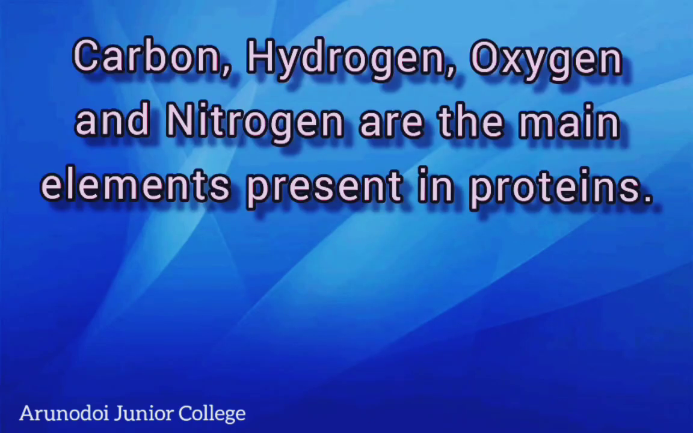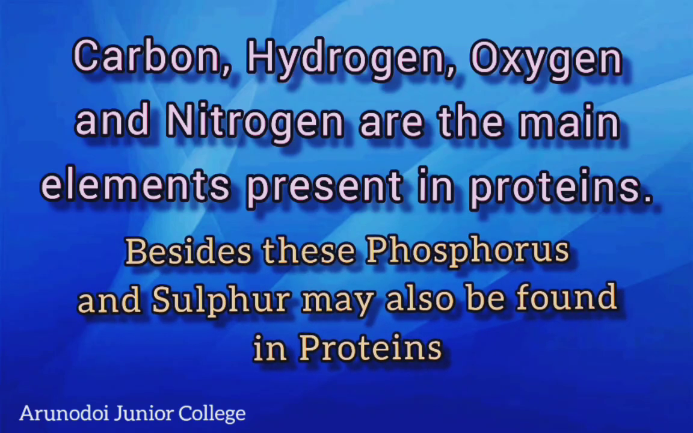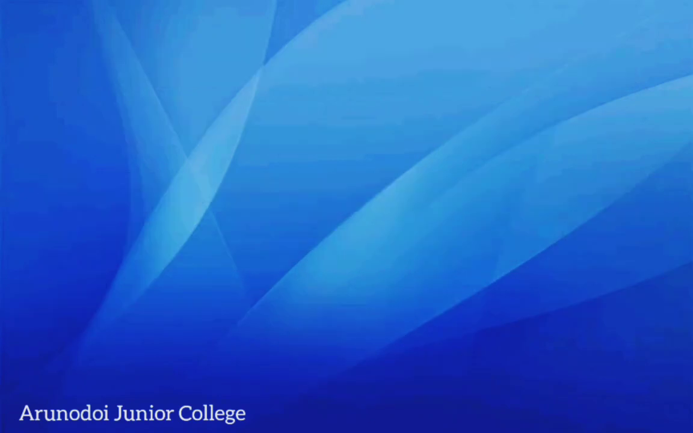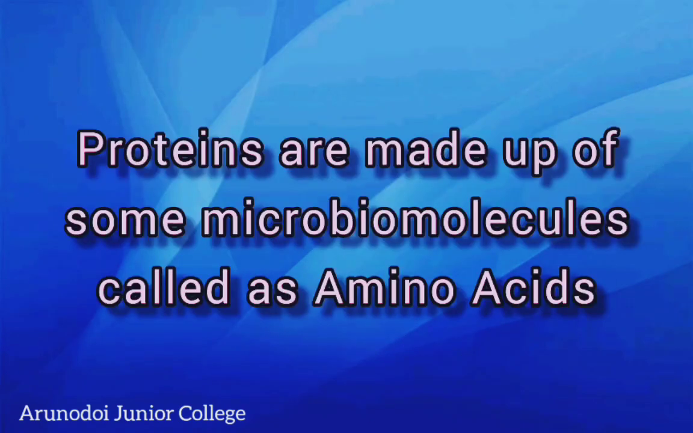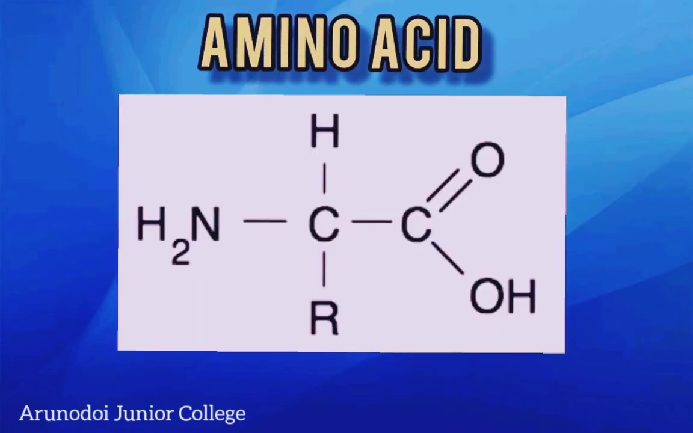Carbon, hydrogen, oxygen, and nitrogen are the main elements present in protein. Besides those, phosphorus and sulfur may also be found in the protein structure. Proteins are very important compounds for our body. They are made up of some very small molecules called biomolecules, named amino acids. An amino acid is a compound which is formed by carbon, hydrogen, oxygen, and nitrogen.